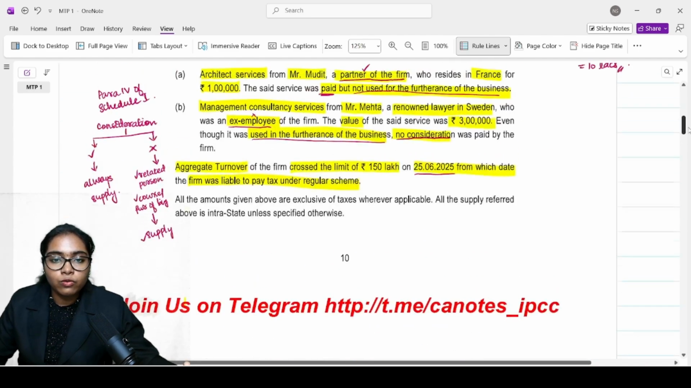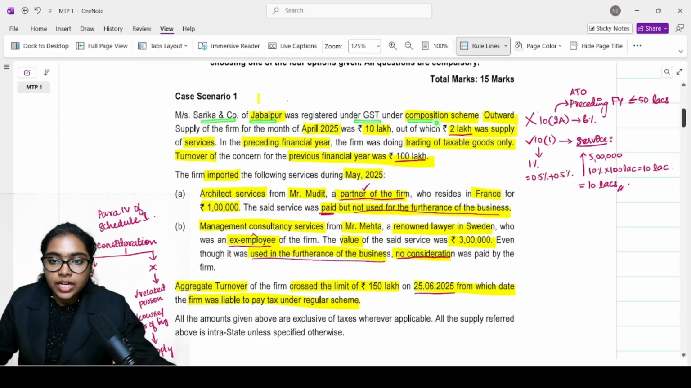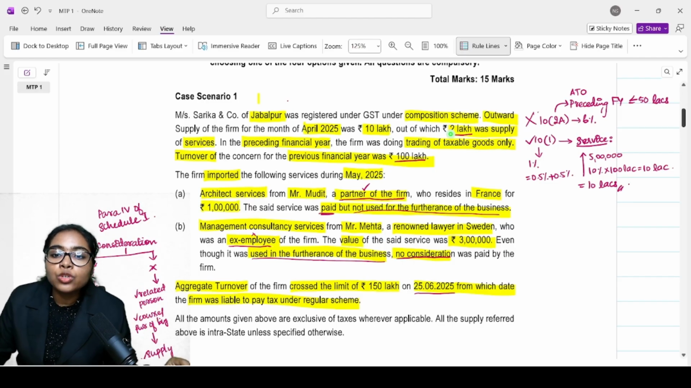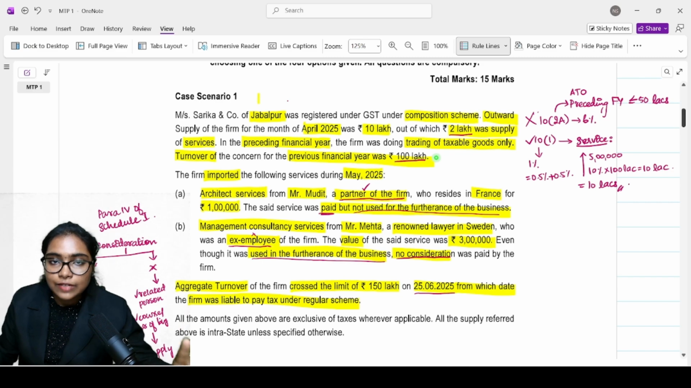Now we'll go through the case study. Sharika and Co. of Jabalpur was registered under GST under the composition scheme. Outward supply of the firm for April 2025 was 10 lakh, out of which 2 lakh was supply of services. In the preceding financial year, the firm was doing trading of taxable goods only. Turnover of the concern for the previous financial year was 100 lakh. So the first question was, what is the tax liability for the month of April?